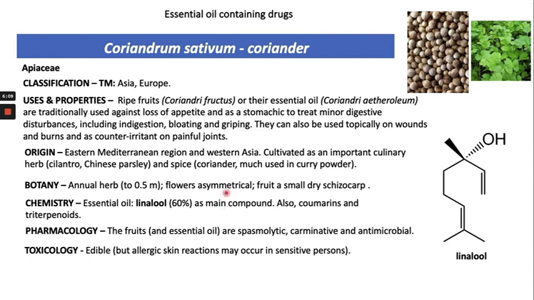Another example is Coriandrum sativum, which is also called coriander. It is also used as a spice in curry, right? It is from the Apiaceae family. So the ripe fruit or their essential oils are traditionally used against loss of appetite and as a stomachache remedy to treat minor digestive disturbance.